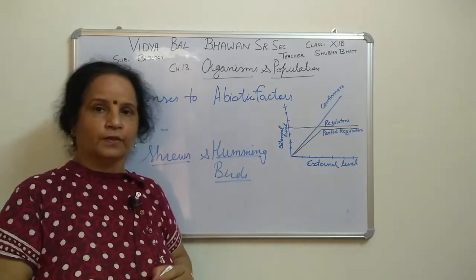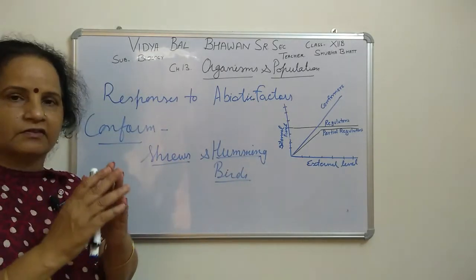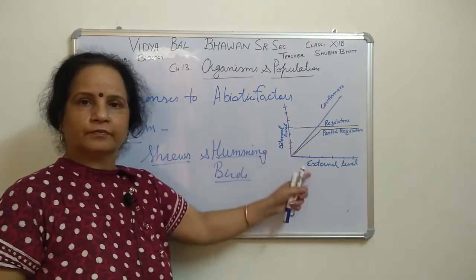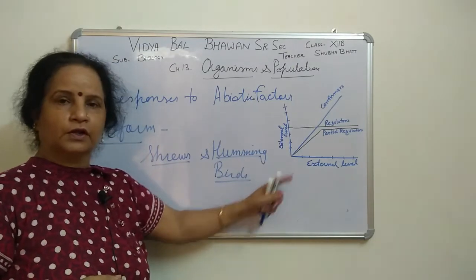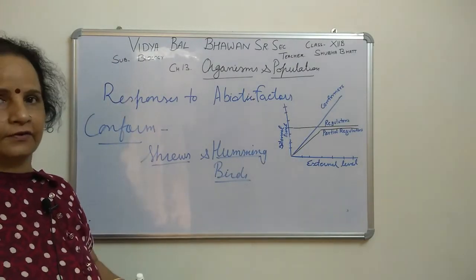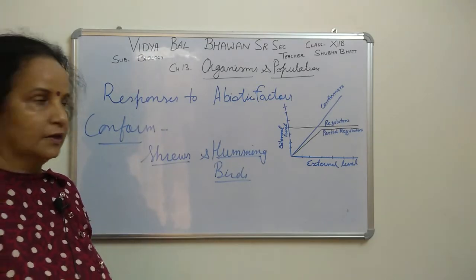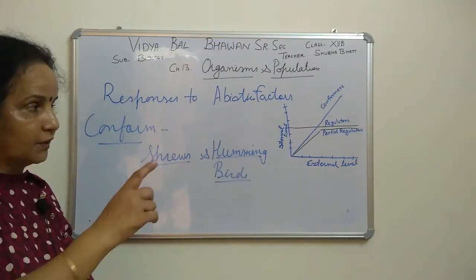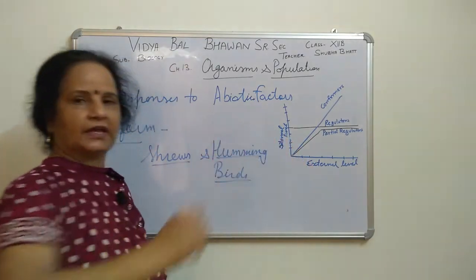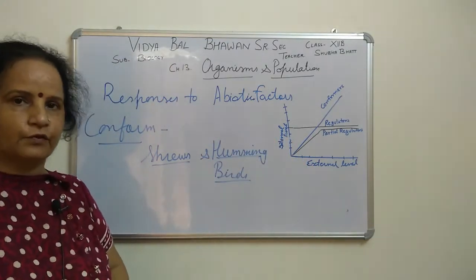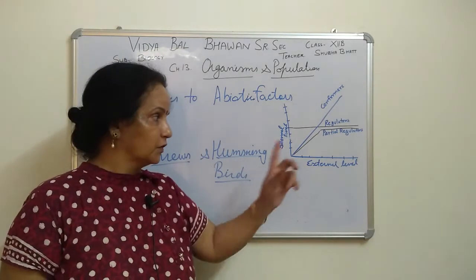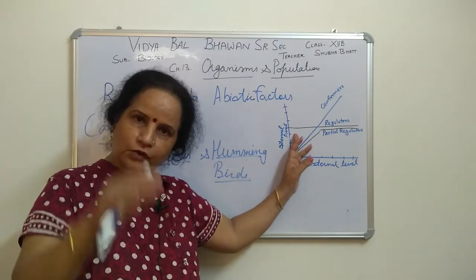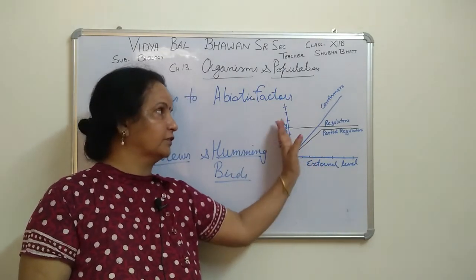What is the answer? They are the smallest, and when they are in a colder region, they have to cope with it. It is a colder region, so they have to lose heat from their entire surface area. The birds release heat from the entire body to cope with that colder environment. If the external temperature goes down, the internal level will also go down, and if it increases, it will also increase.